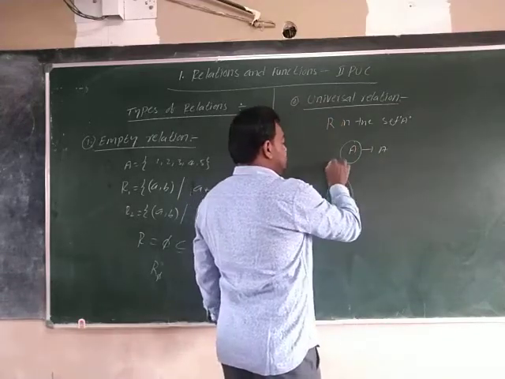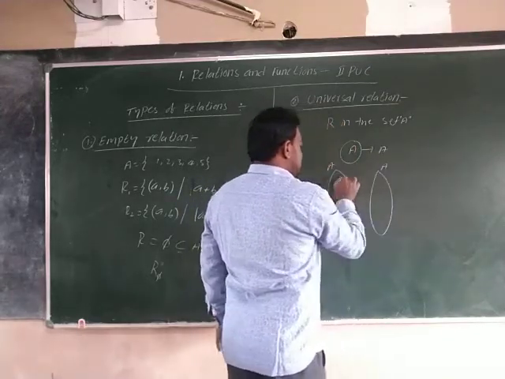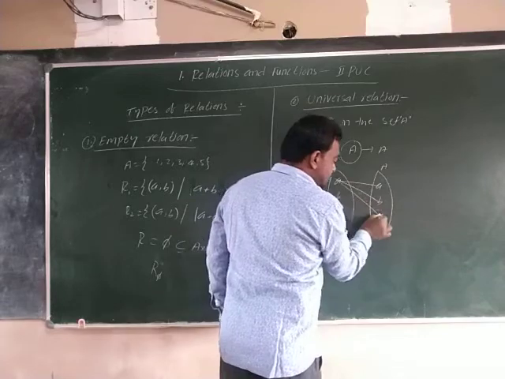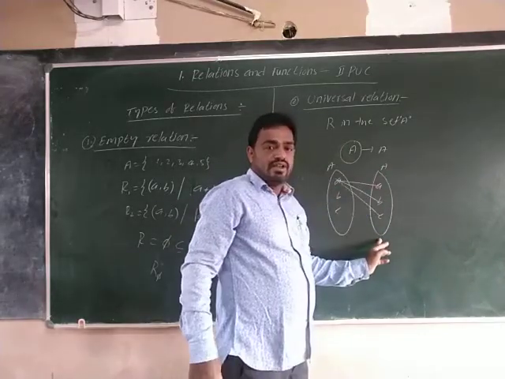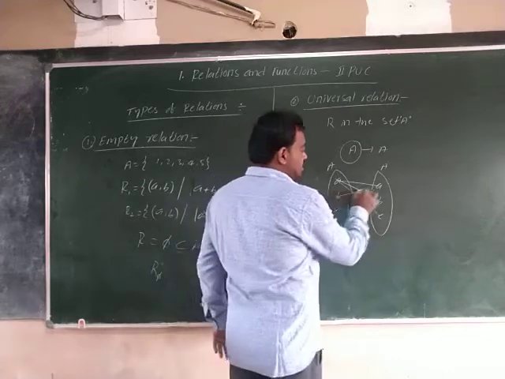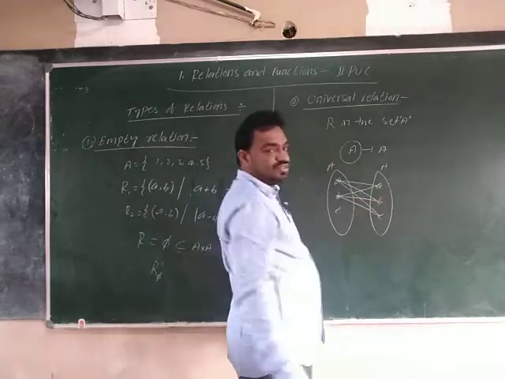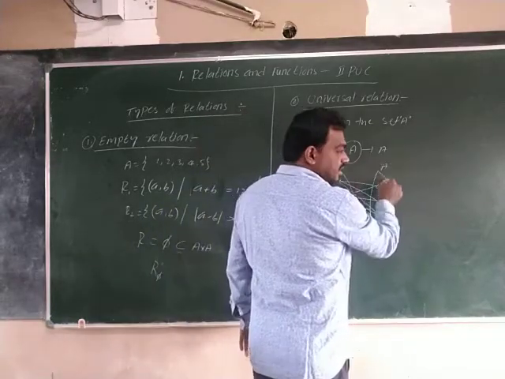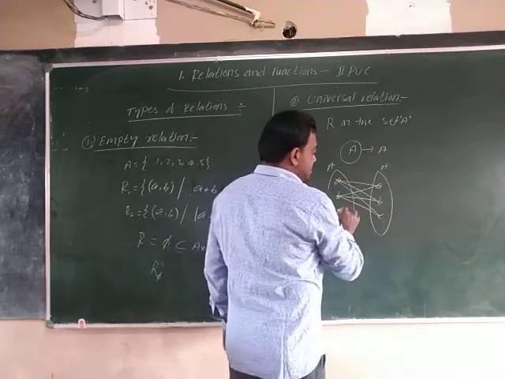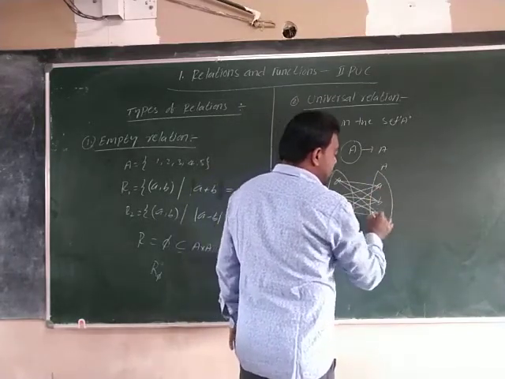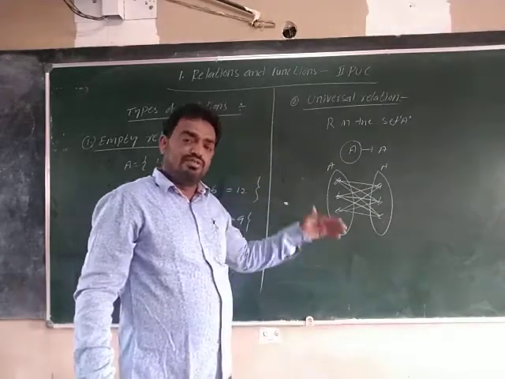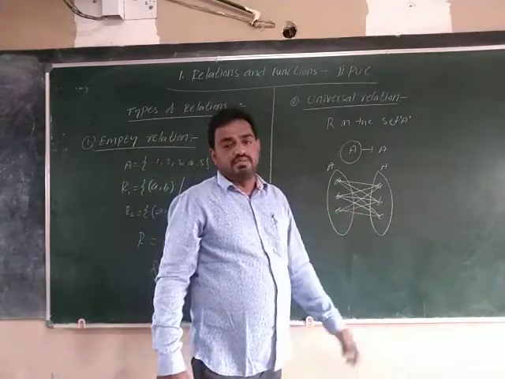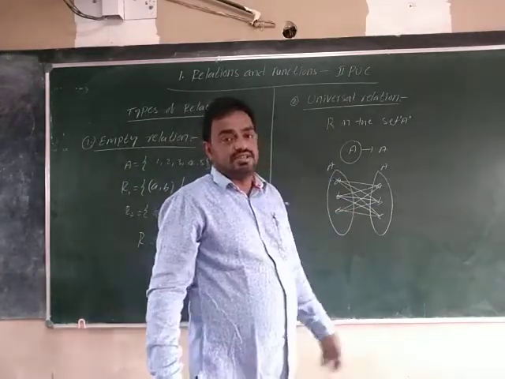You see, this is the set A, again the set A. Here A, B, C and A, B, C. A is related to A, A is related to B, A is related to C. That means A is related to all the elements of A. Next row, B is related to A, B is related to B, B is related to C. Next, C is related to A, C is related to B, C is related to C. That means all the elements are related to the remaining elements. So this is called the universal relation.